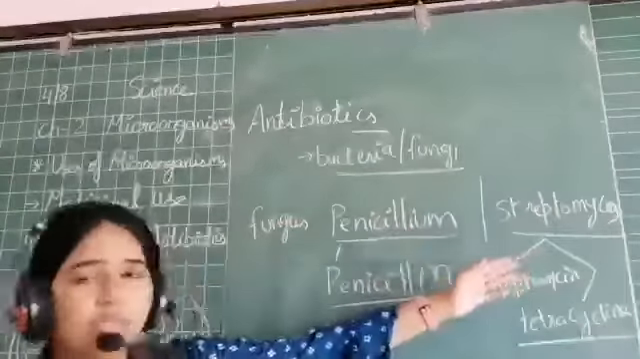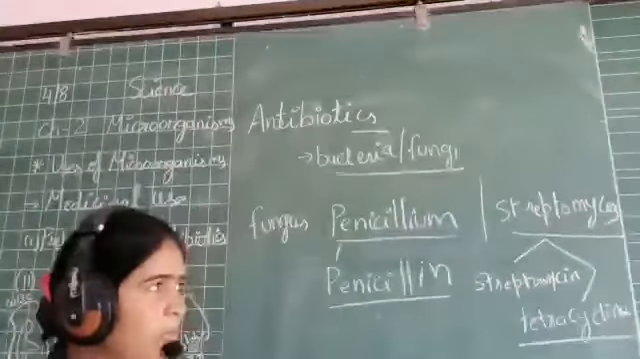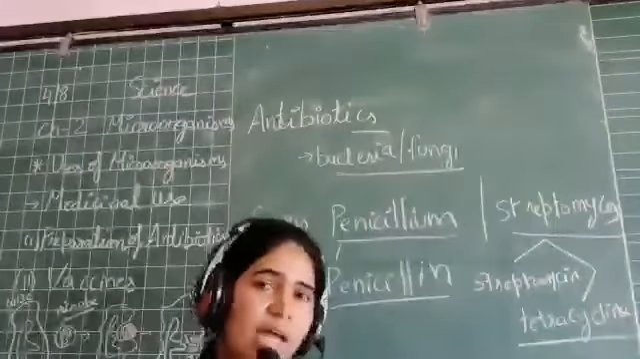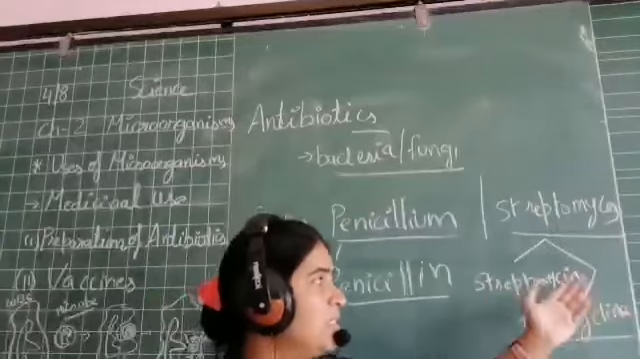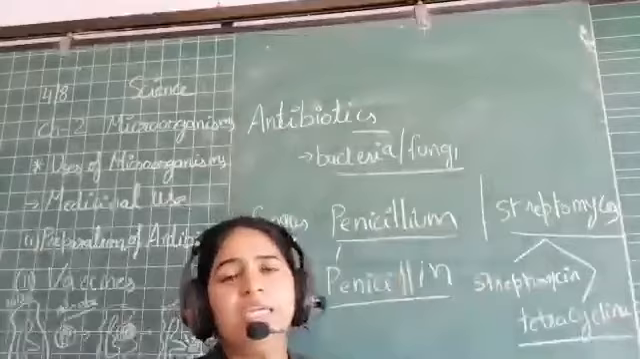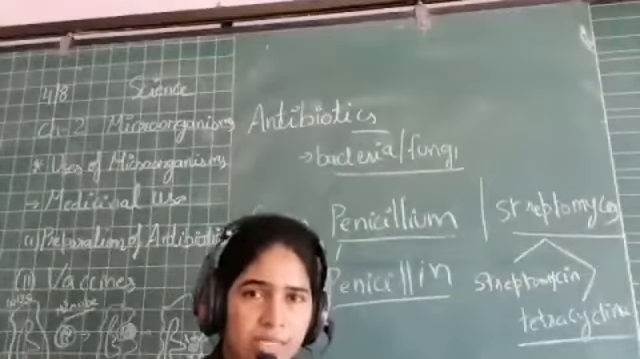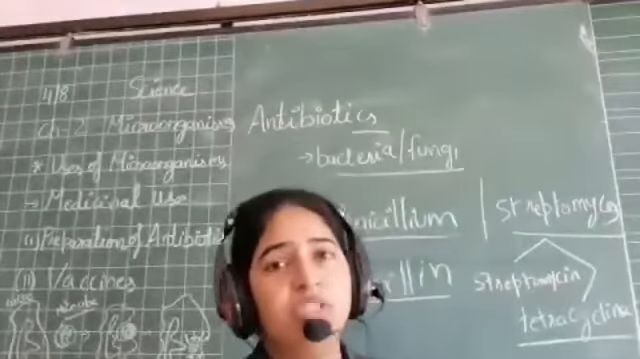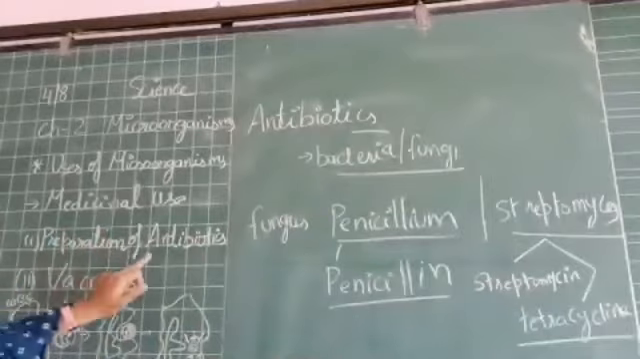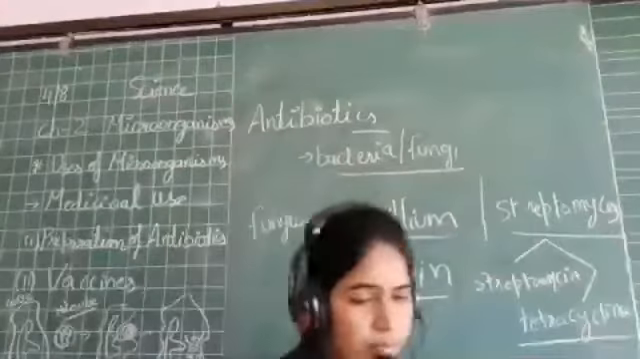Then we have other microorganisms from which other antibiotics have been prepared. One more example I'll give you is Streptomyces. From Streptomyces, the antibiotics prepared are streptomycin as well as tetracycline. These are used against diseases to kill the disease-causing microorganisms. So they are a weapon which we are preparing using microorganisms. Right, children? So this is about your antibiotics.